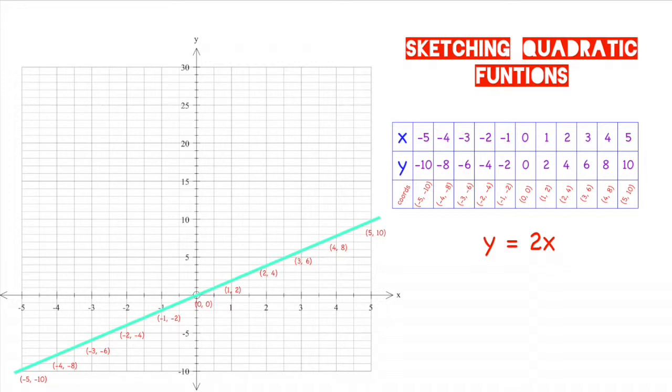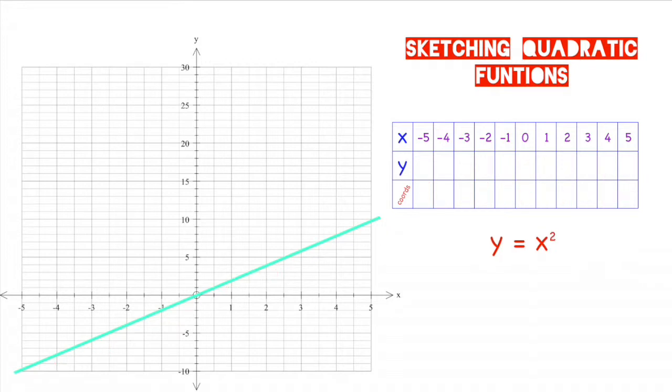And as I said during the linear functions topic, what this line represents is just an infinite amount of dots all joined up together to the point where it actually makes it look like a line. Of course, you wouldn't want me to go through and plot all of these dots because it would just take me forever and you've got better things to do with your time. So this is why we represent these dots with a line.